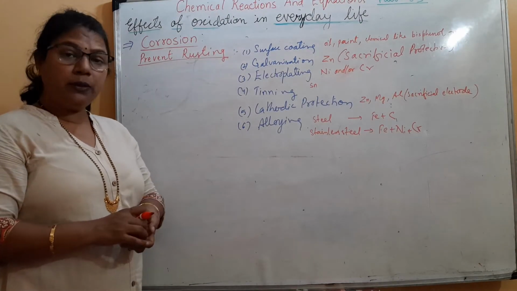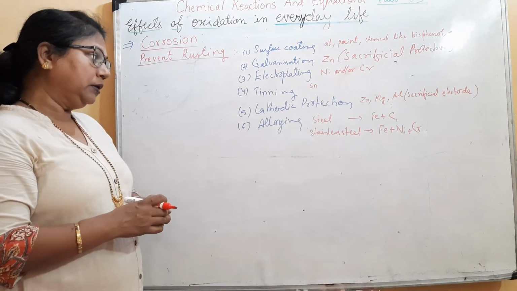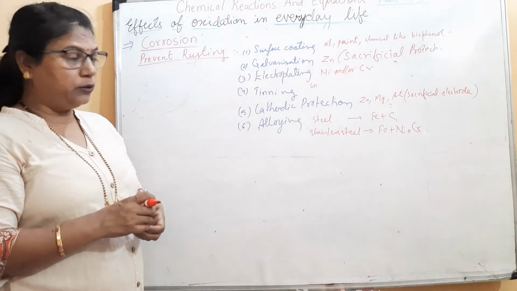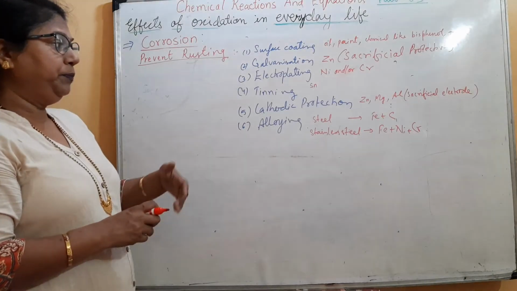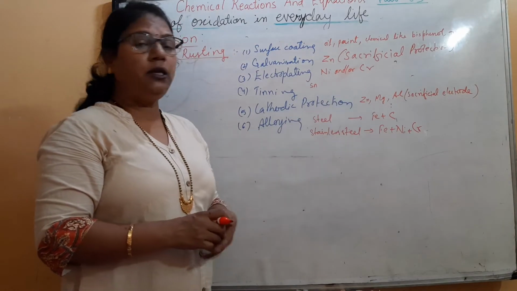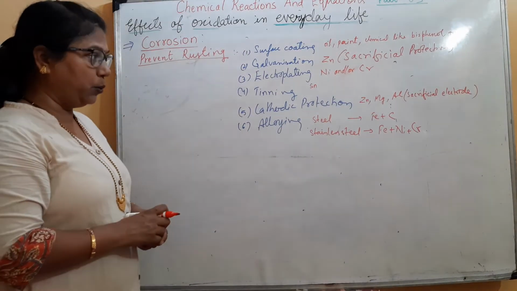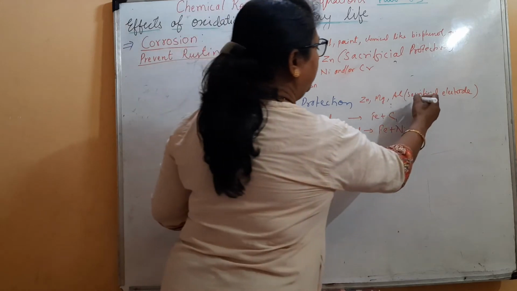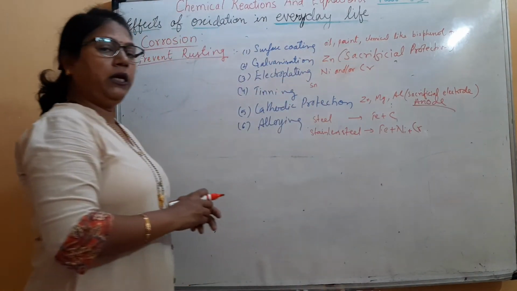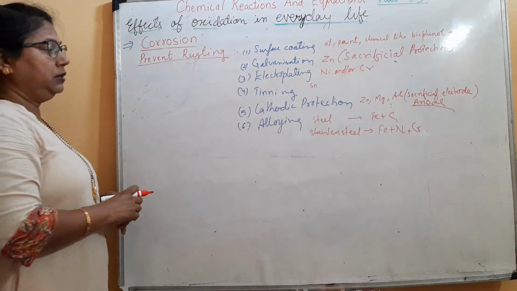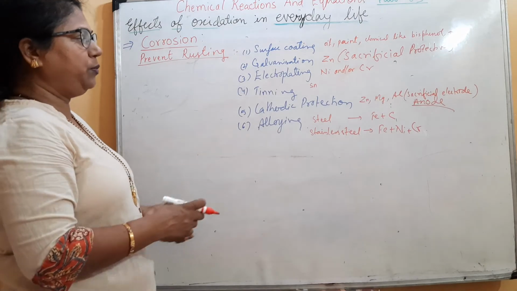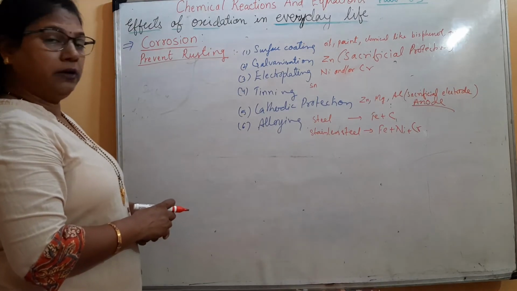Next is cathodic protection. Means what? Iron is taken in this process as a cathode, and more electropositive metals like zinc, magnesium or aluminium are taken as anode. So this anode will act as a sacrificial anode. Why? Because it will take up the rust, that is the oxide layer. It develops an oxide layer and thus prevents the iron from getting rusted.